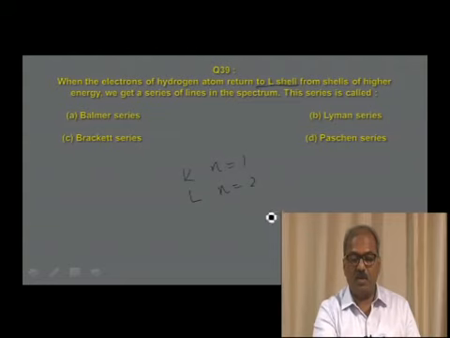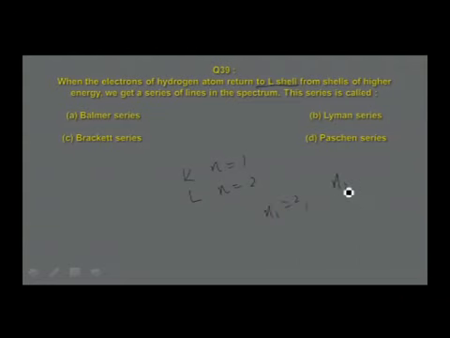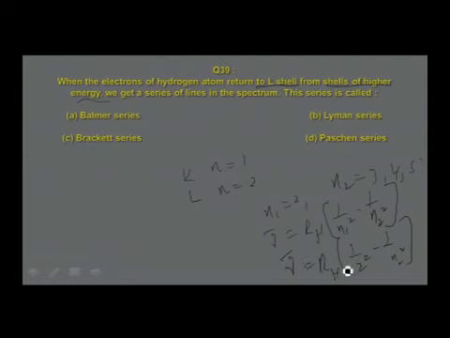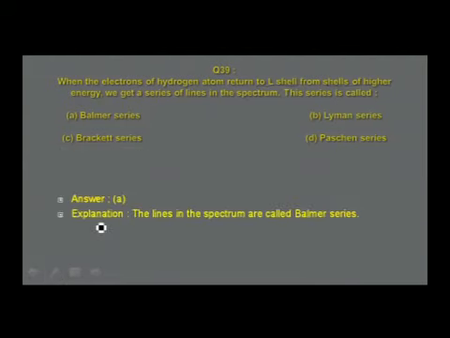So that means n1 is equal to 2 and n2, electrons are returning from shells of higher energy, that means n2 will be 3, 4, 5, etc. And the nu bar equation for this type is found to be 1 by n1 square minus 1 by n2 square, and the answer is 1 by 2 square minus 1 by n2 square. This is the expression you get for Balmer series. The correct answer I find is Balmer series. The lines in spectrum are called Balmer series.